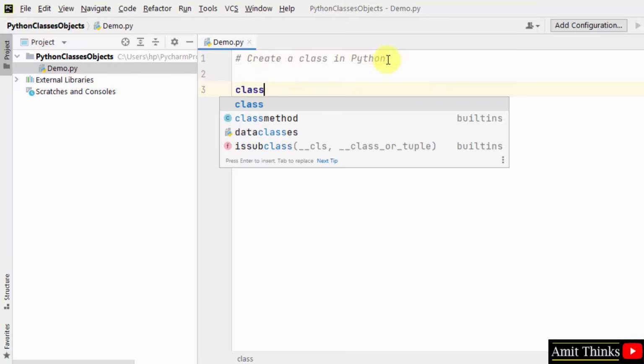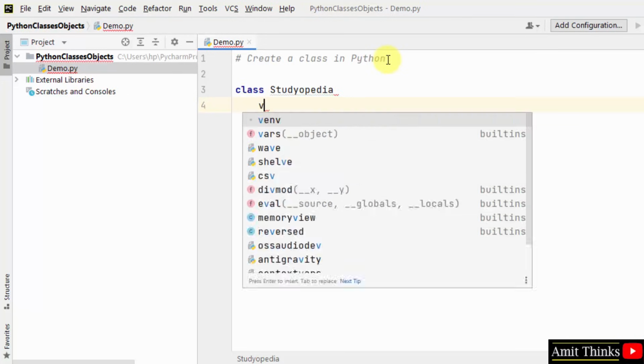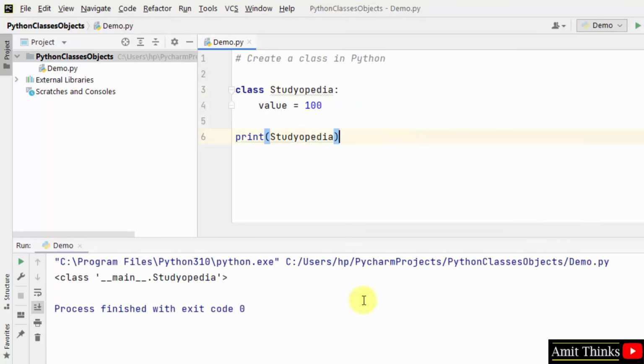We'll be defining a class now. So as I told you that we use the class keyword, so we'll be writing class keyword. With that you can add the name of the class. You can add any name. Let's say my class name is studiopedia. That's it. Okay, this is how you can create a class. Within that you can add statements. So I'm just showing a sample example. Let's say the following, and let's see what will happen if I'll print the class name now. Okay, remember to add a colon here. Now I'll right click and run demo. Here you can see we printed the name of the class.